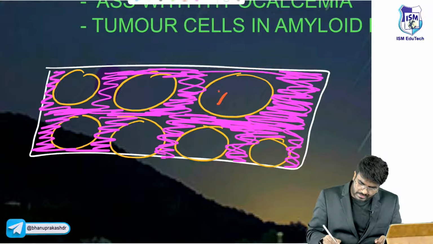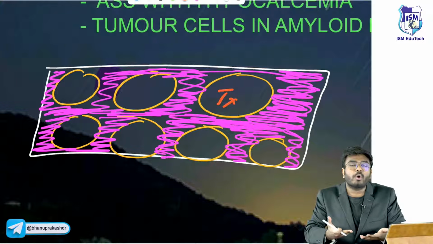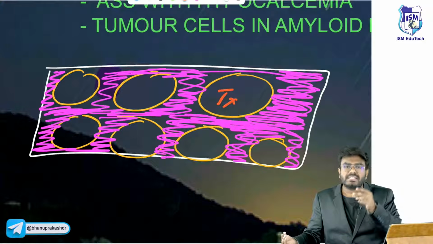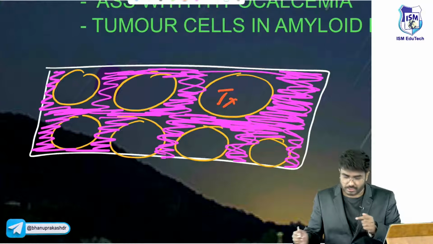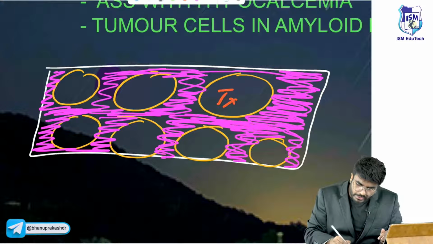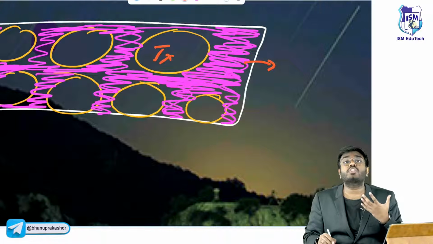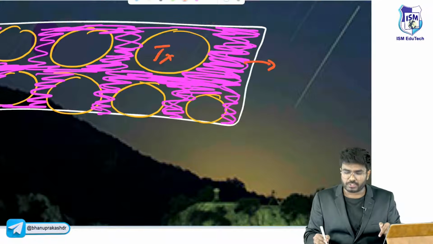The tumor cells are seen in the background of amyloid. Why am I calling it amyloid? Amyloid means abnormal protein deposition. What is this abnormal protein? This is nothing but calcitonin. Long back, scientists thought that this was some pink colored amyloid material, but this is nothing but calcitonin.